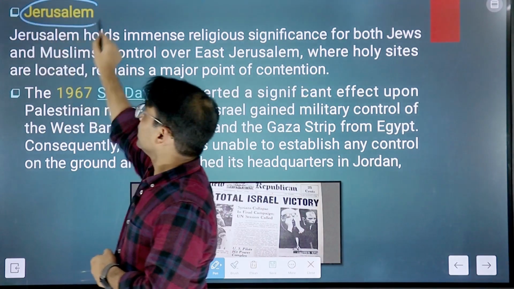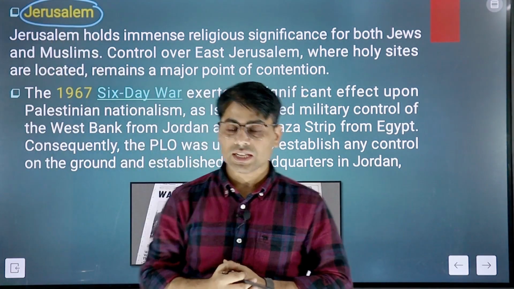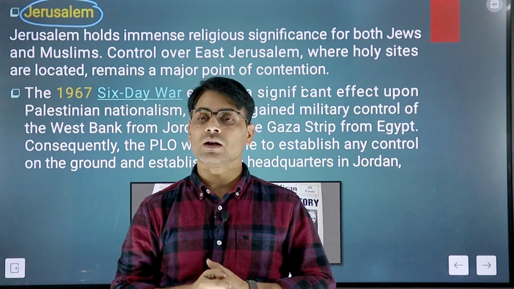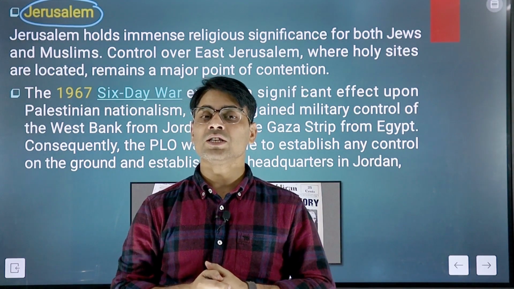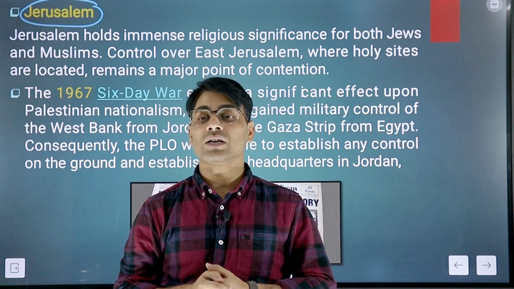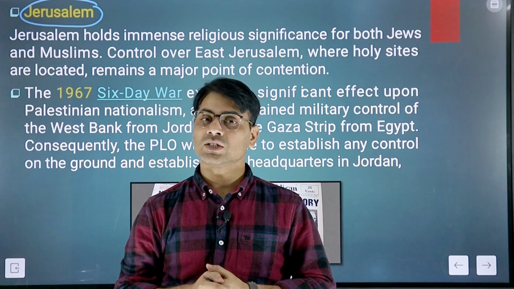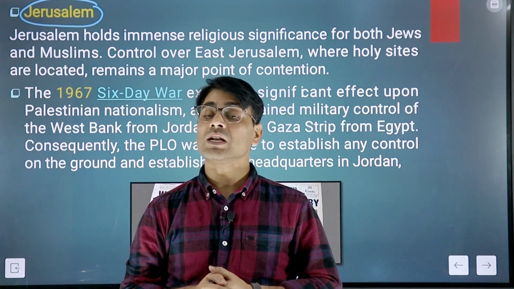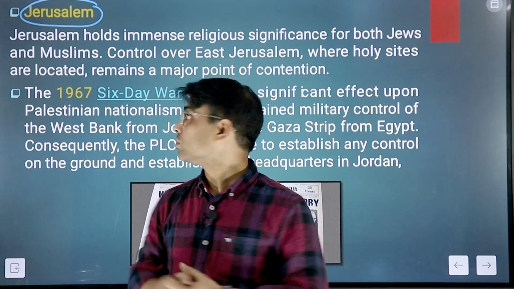Jerusalem is actually an important place in the West Bank. When Donald Trump was the president of the United States of America, they passed a resolution to make Jerusalem Israel's capital. Many countries voted against this resolution, but the US has supported it, but it has not been recognized yet. So that is also one of the issues.